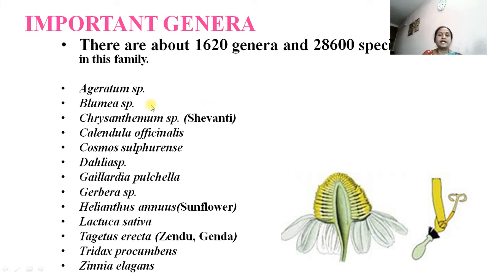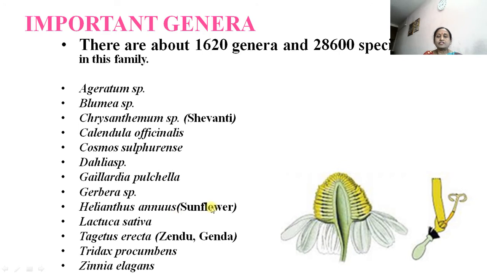They are Ageratum species, then Blumea, then various Chrysanthemum species, commonly called in the local language Sevanthi. Then Calendula officinalis, Cosmos, Dahlia species, then Gaillardia pulchella, then Gerbera plants are also included in this family.